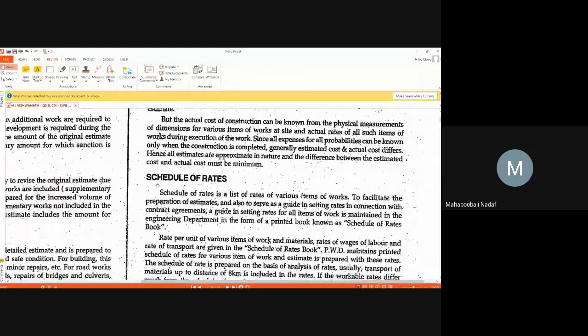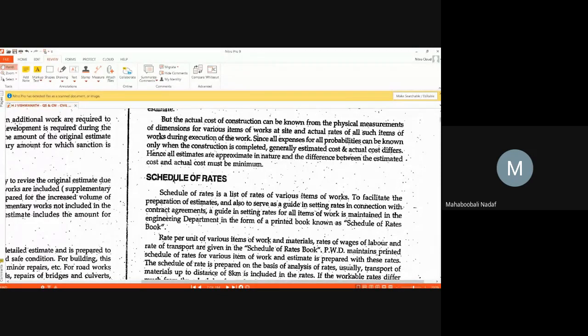In simple words, I can explain. What do you mean by schedule of rates? A schedule of rate will have only the name of the item, its unit of measurement, and its rate per unit of work. Only that is there. It is called a schedule of rate.